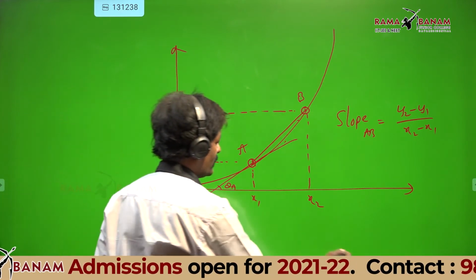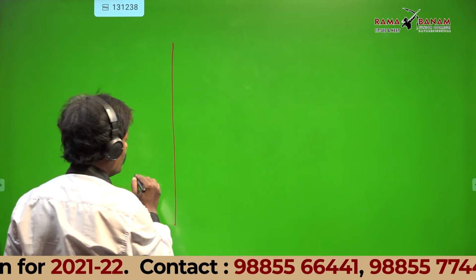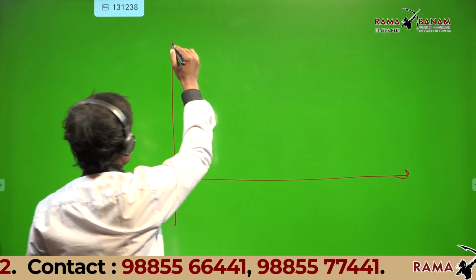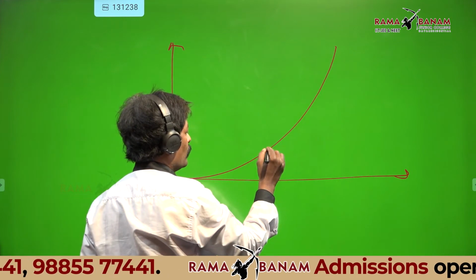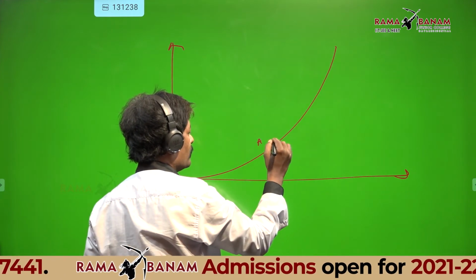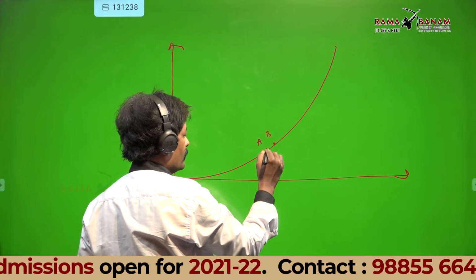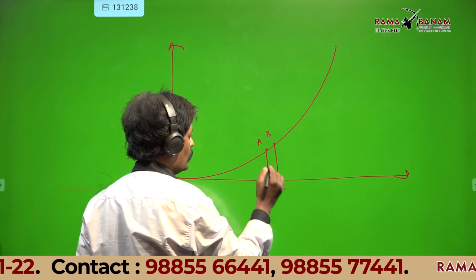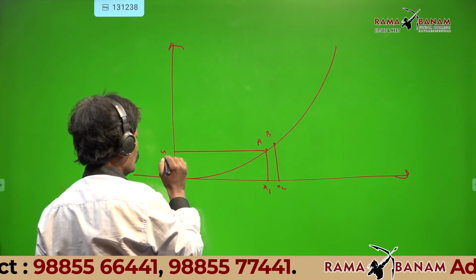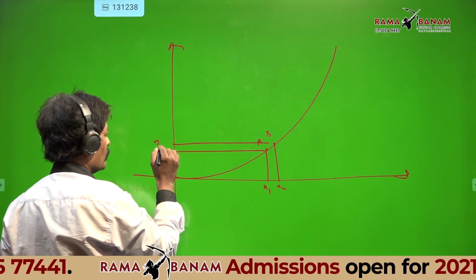Now come back to the next one. Listen here. Now I brought the two points closer, A and B. This is x1, this is x2, this is y1, and this is y2.